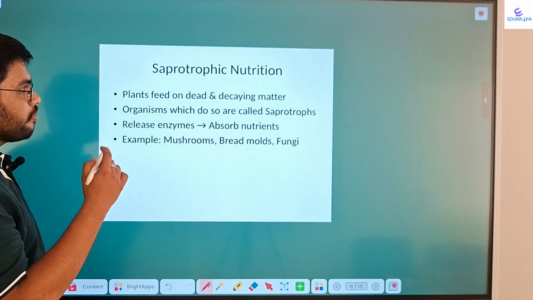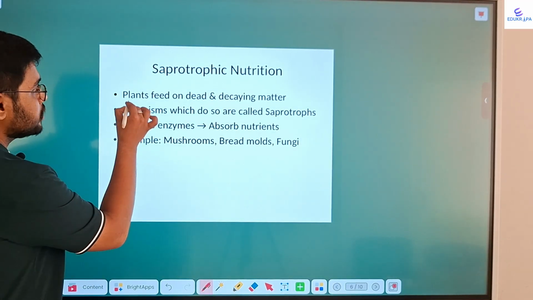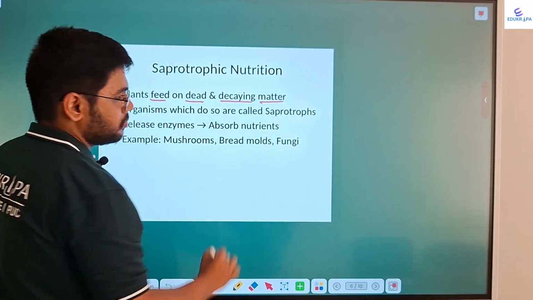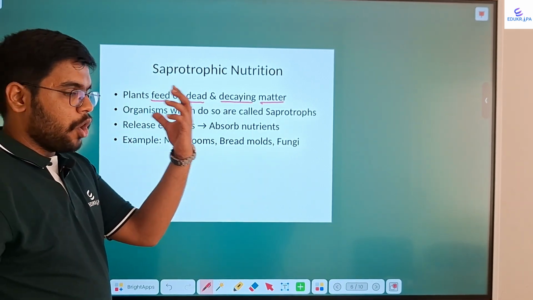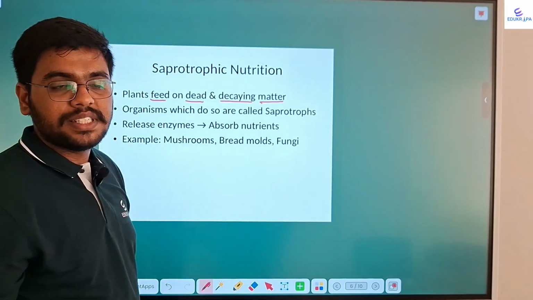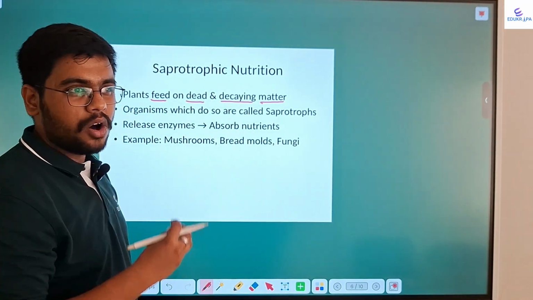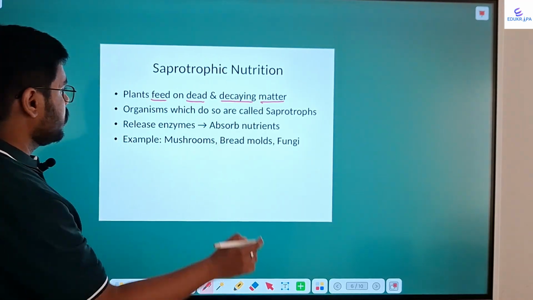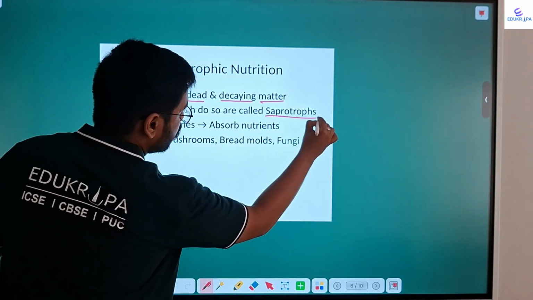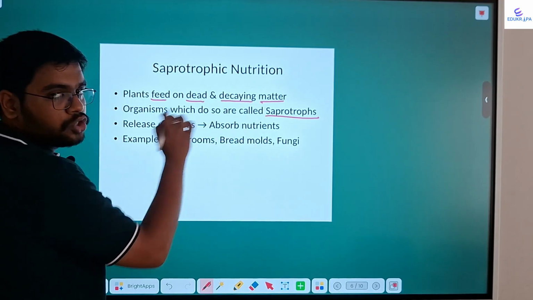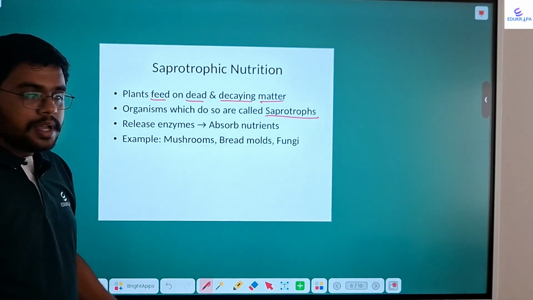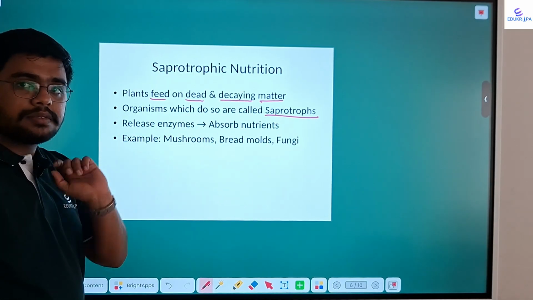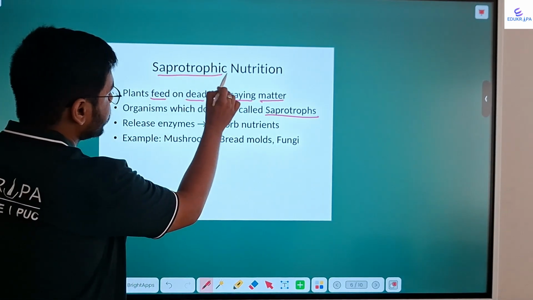Saprotrophic nutrition is a mode of nutrition where the organisms feed on dead and decaying matter. The food substances which are about to be dead or getting rotten or getting spoiled, saprotrophs, here I have highlighted saprotrophs. Organisms which do so are called saprotrophs. Saprotrophs are organisms which feed on dead and decaying matter. This mode of nutrition is called saprotrophic nutrition.